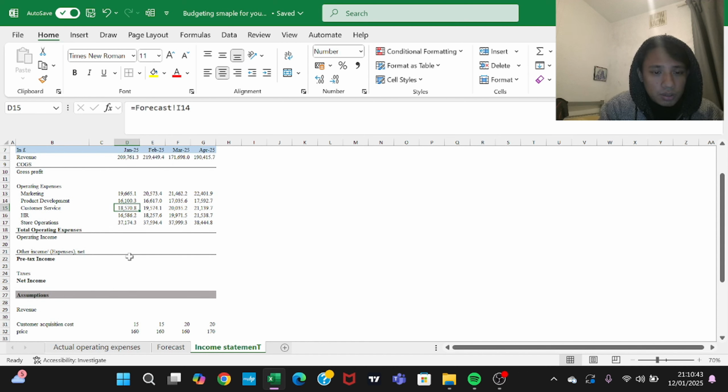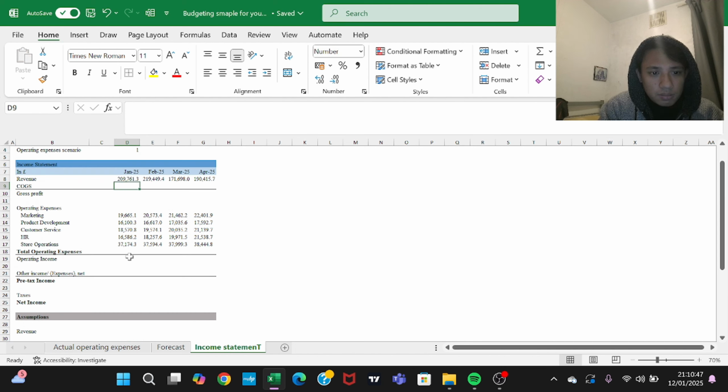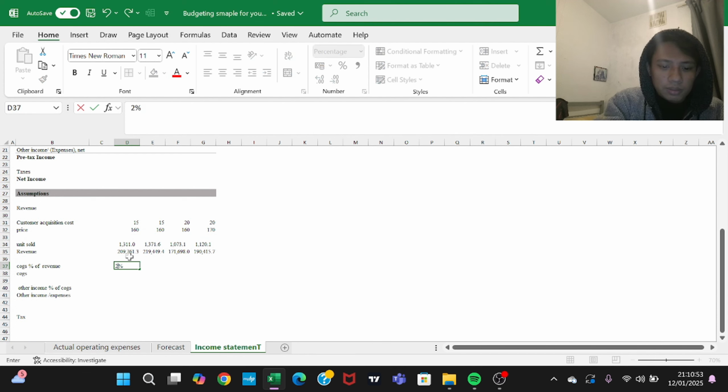Then my cost of goods sold. If I see my cost of goods sold, it's going to be a percentage of revenue. So let's put 25% of revenue. My cost of goods sold is 25% of revenue.